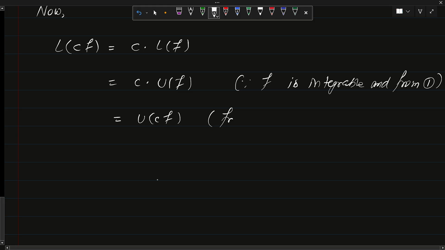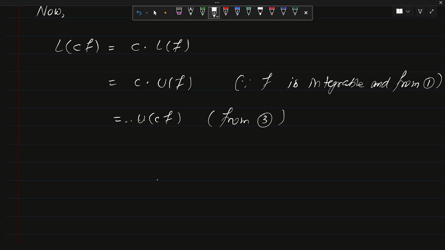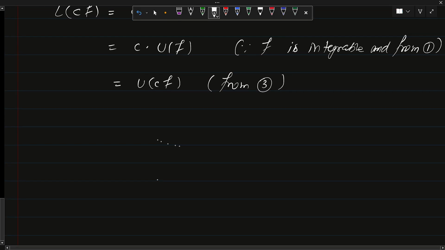So this U of cf is equal to L of cf is equal to U of cf.